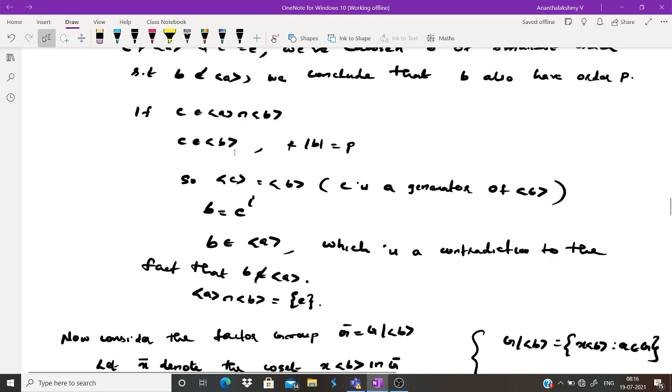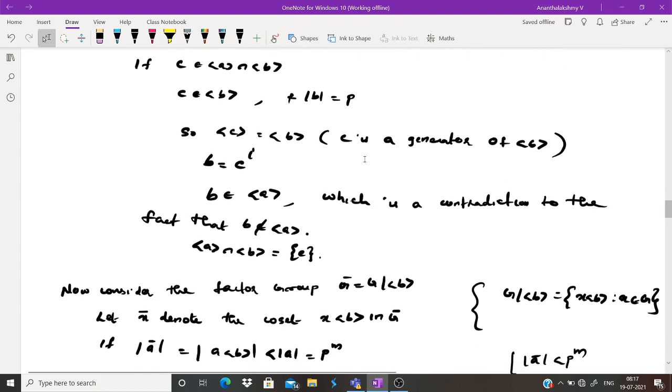C belongs to the cyclic group generated by B and the order of B is P. So the cyclic group generated by C is the same as the cyclic group generated by B. That is, C is a generator of the cyclic group generated by B. So you can write B as C raised to I. So B belongs to the cyclic group generated by A, which is a contradiction because we have taken B not to be an element of the cyclic group generated by A.